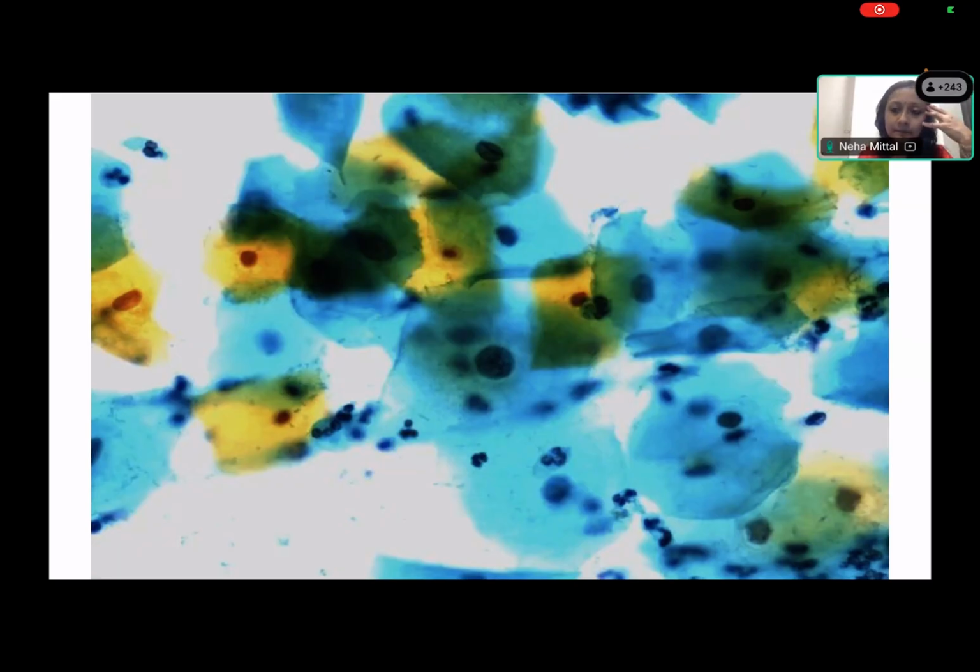So Ma'am, we will write specimen adequacy satisfactory for evaluation. Why is it satisfactory? Ma'am, well stained and well visualized squamous epithelial cells are visible in this slide. Very good. The morphology is not obscured. It is a well stained and well visualized slide. Okay. So can you tell us what are the adequacy criteria in general?